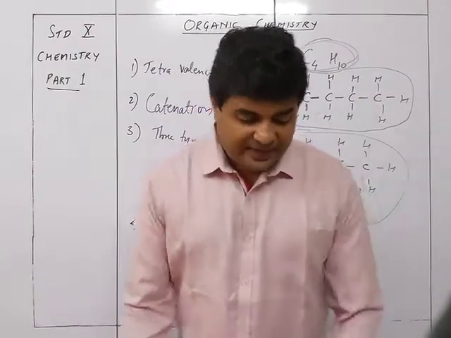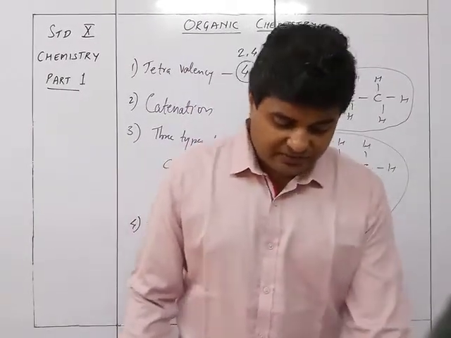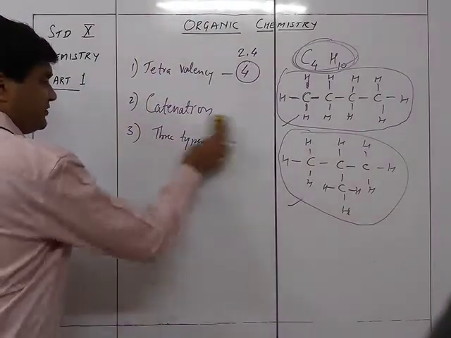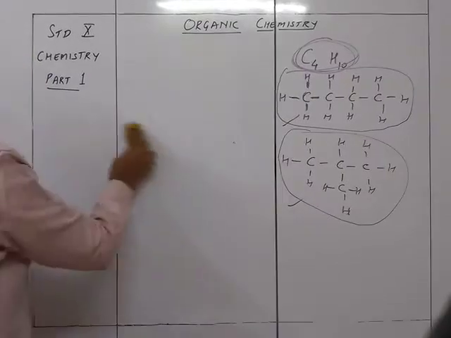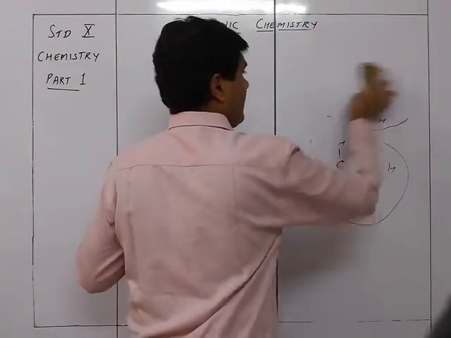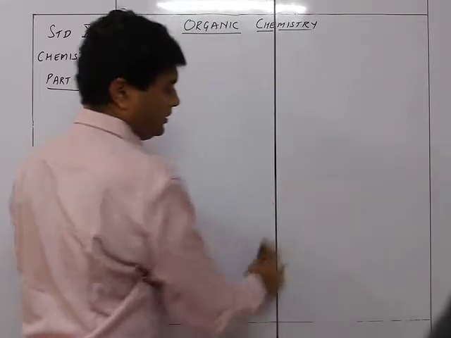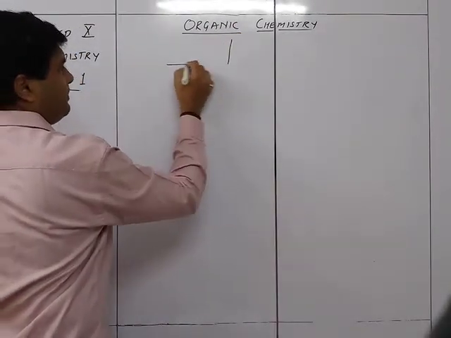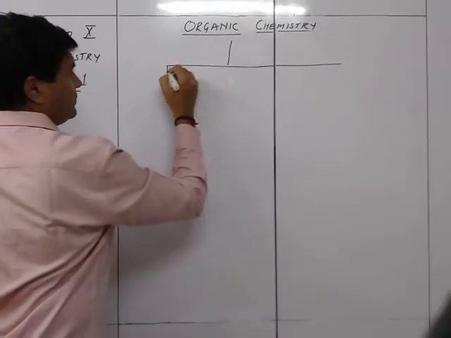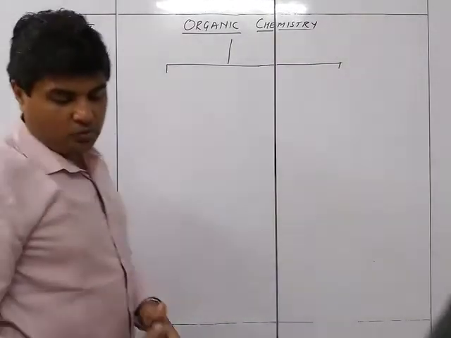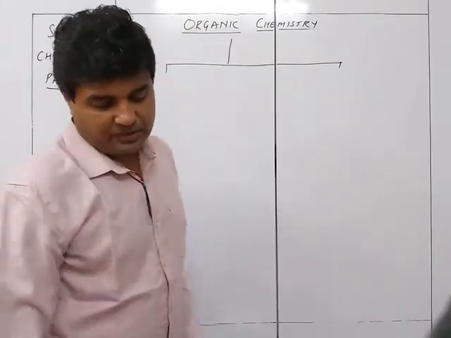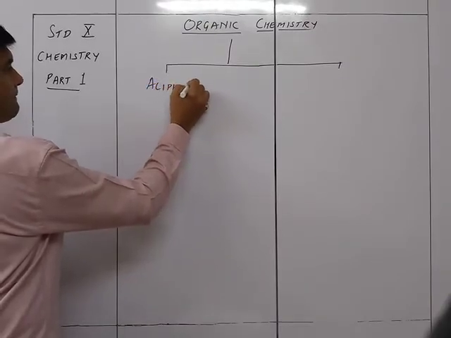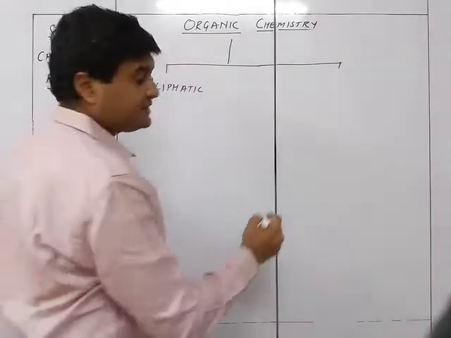Now, the next thing is the classification of organic compounds. Organic compounds can be classified mainly into two categories. The first is aliphatic and the other one is cyclic.